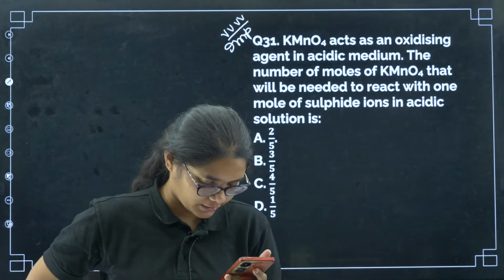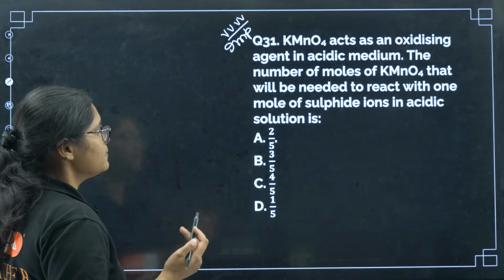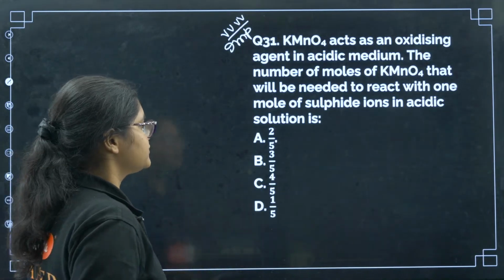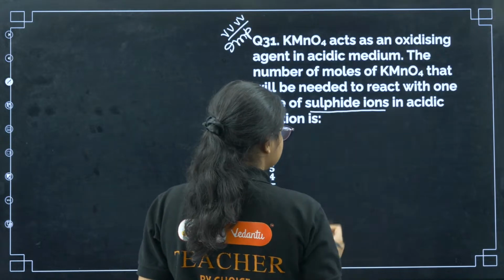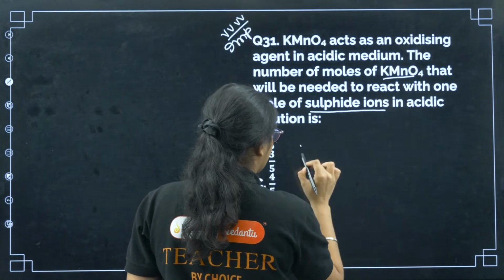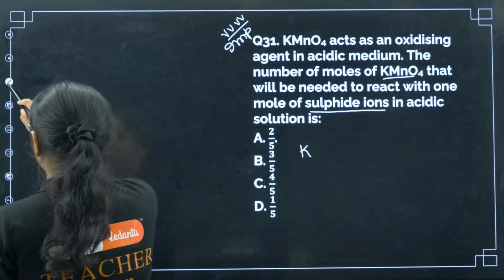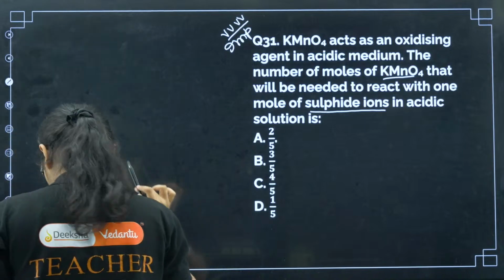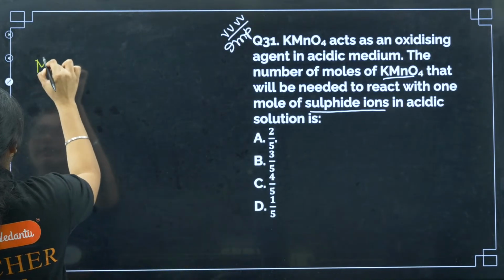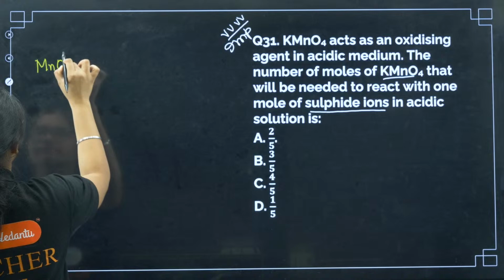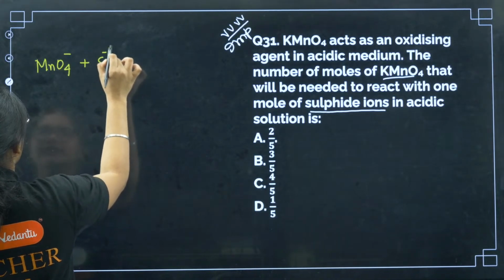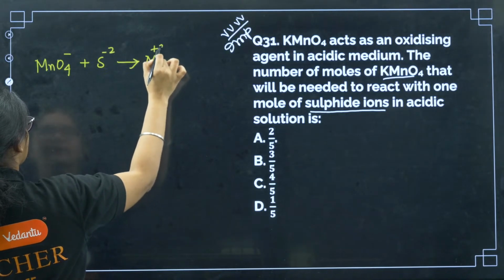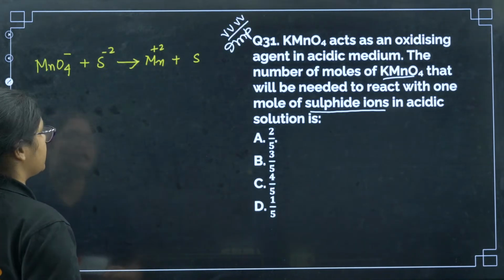31A. Yes, Shri Gauri Yardal, very good, you are correct here. I will be explaining, this is an important question, please watch carefully. Sulfide ions means, if I have KMnO4, I can write it as MnO4 minus. MnO4 minus will get converted to Mn2+, and S2 minus will get converted to sulfur.